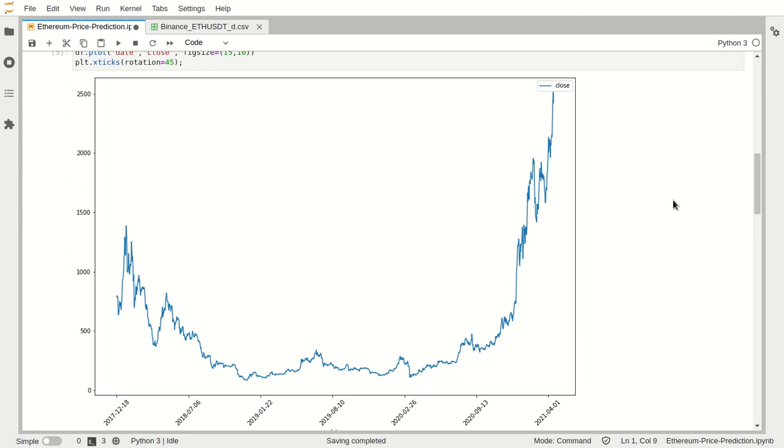Now it can be observed that there is a clear dip in prices between December 2017 and July 2018. Then prices remain constant with spikes till July 2020. Then prices keep on increasing till April 2021, with fluctuations happening in the months of January and February, but it keeps on increasing. And this is one of the reasons why I'm predicting prices for Ethereum.